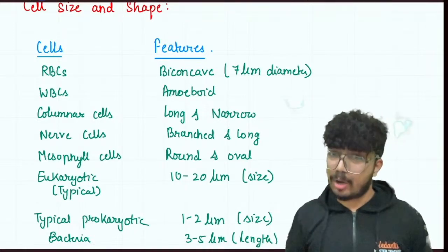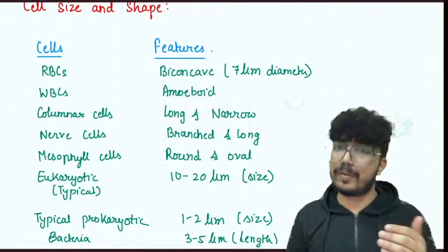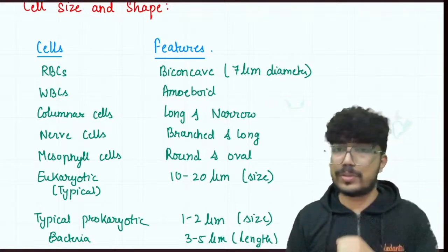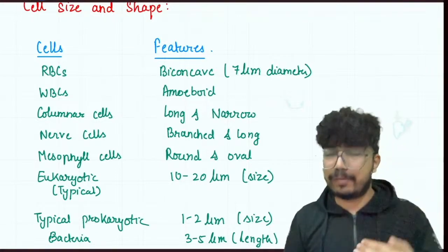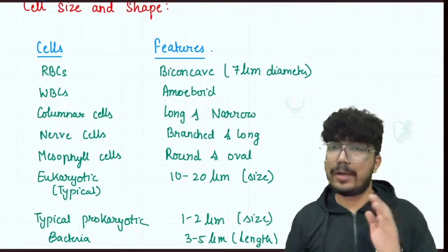Okay, so that's all from my side for today's class, guys. We'll meet in the next class where we'll continue with this chapter and I'll teach you about the prokaryotic cell system. So we are done with the introduction to the cell. Now we'll start with the prokaryotic cell, then we'll jump to the eukaryotic cell. We'll talk about all the organelles, and that's how we'll wrap up this chapter.